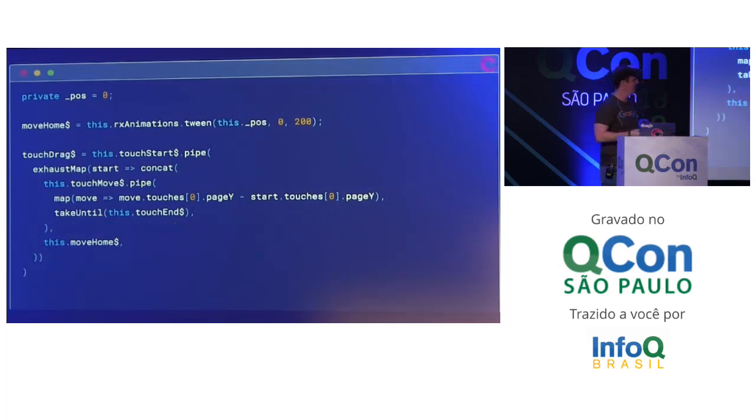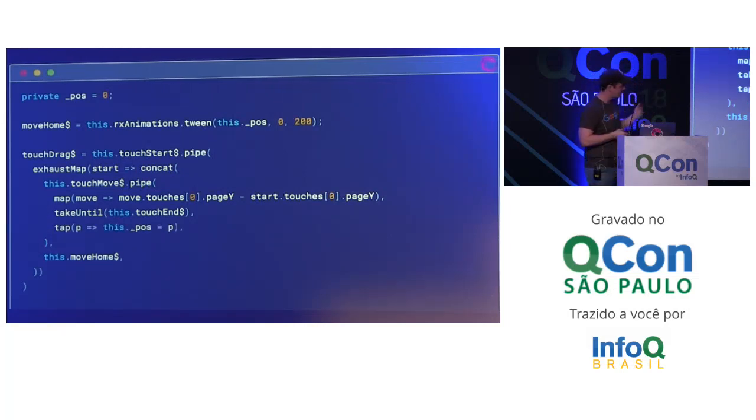We have one other little piece here. There's a catch. We need something to update our current position so we know where to animate from to go back to 0. So I'm adding this operator here called tap. And what tap does is it says, I want to examine whatever the current value is of this observable and do some side effect with it. It doesn't affect it in any way. It's just a way to tap in and look at what's happening in the observable. And so what we're doing is we're taking the position that's going to be emitted from touch drags, and we're using it to update our current position.